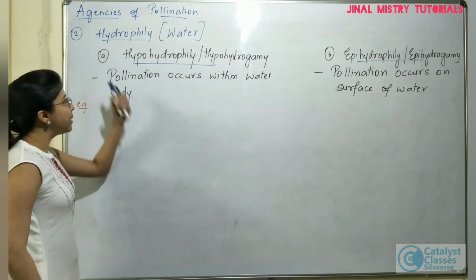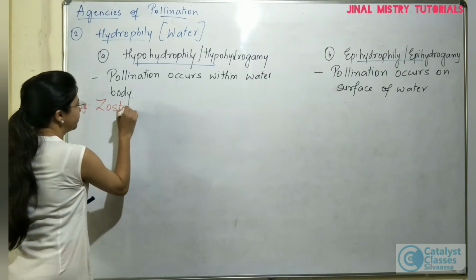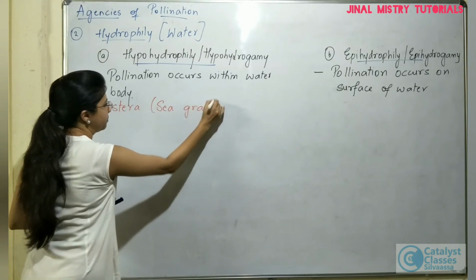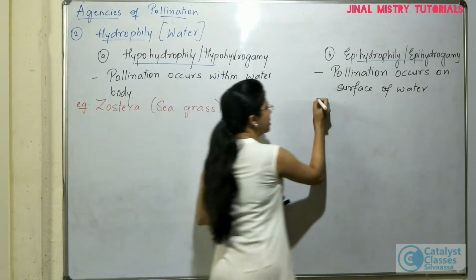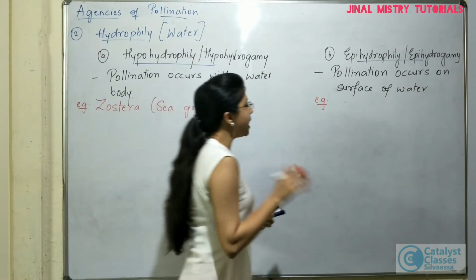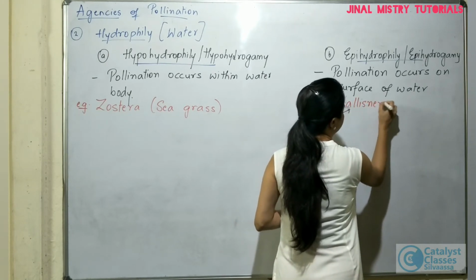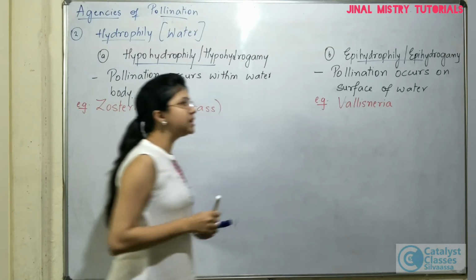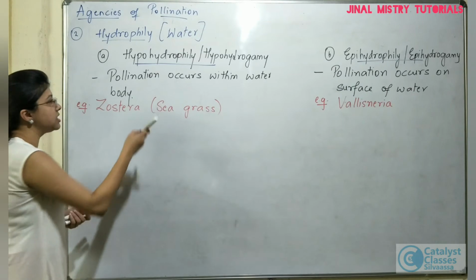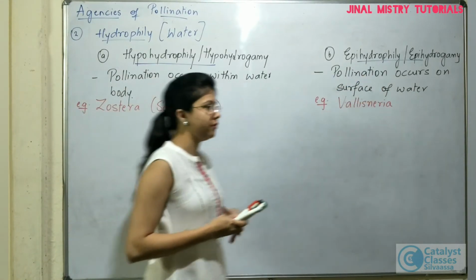Now, an example of a plant in which you can find hypohydrophily is Zostera. It is also called seagrass. Whereas pollination which takes place on the surface, an example of epihydrophily, is Vallisneria. These are the two common examples which we will study to understand the mechanism of how it is taking place inside the water body and how it is taking place on the surface of the water body.